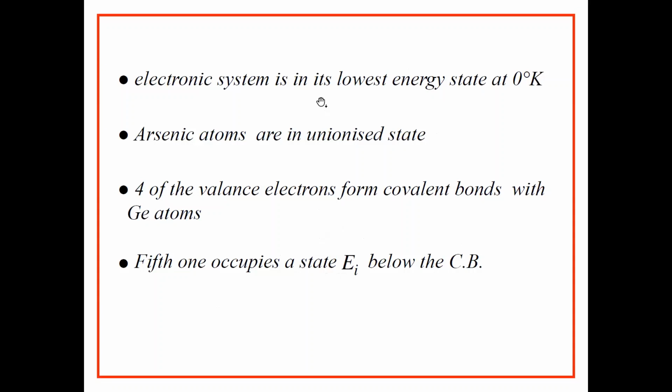The electronic system is in its lowest energy state at absolute zero, and arsenic atoms or any other pentavalent atoms are in an unionized state. Four of the valence electrons form covalent bonds with the germanium atoms. The fifth one occupies a state EI below the conduction band.